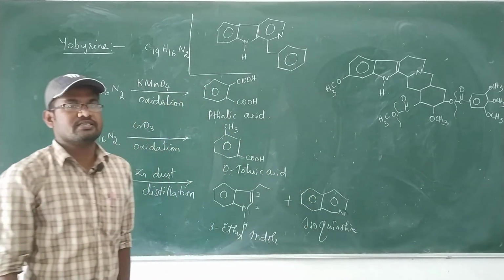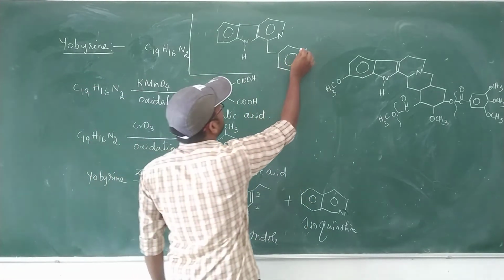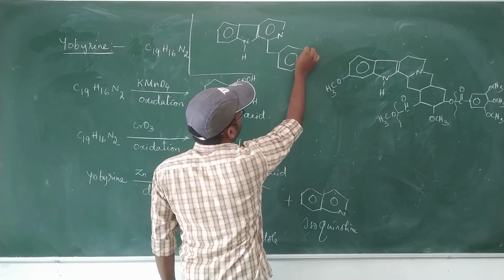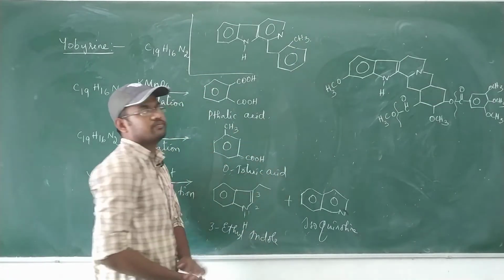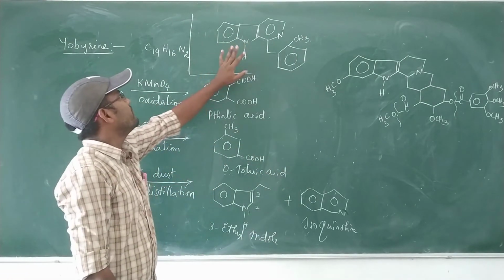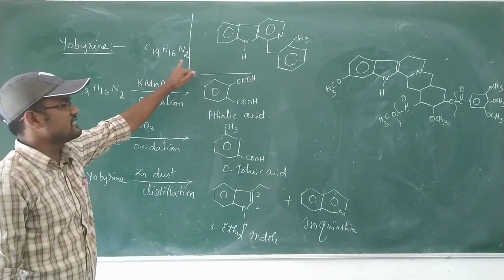This is the eubarin structure, and here is one methyl group. Eubarin has the molecular formula C19H16N2.